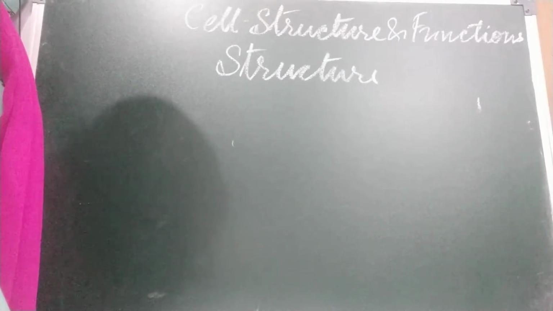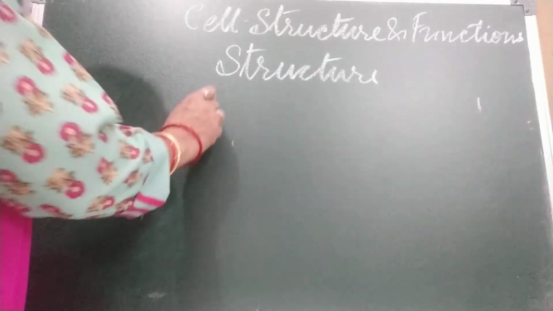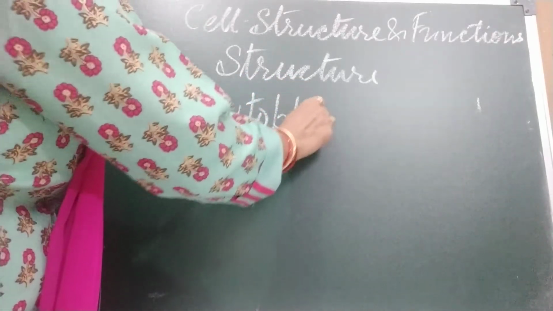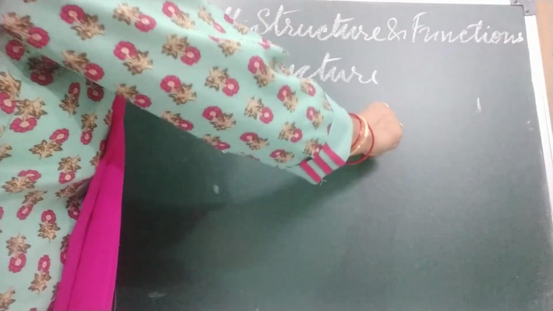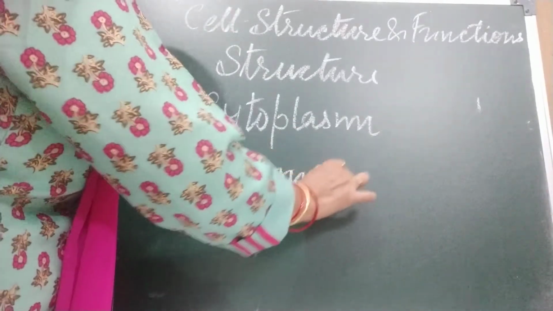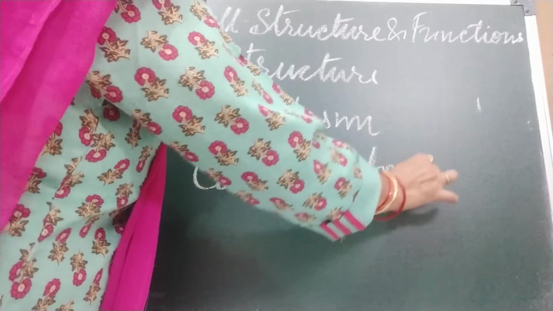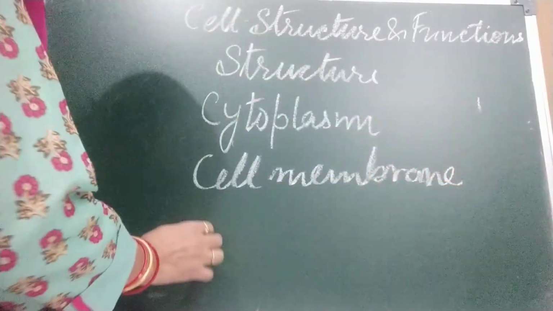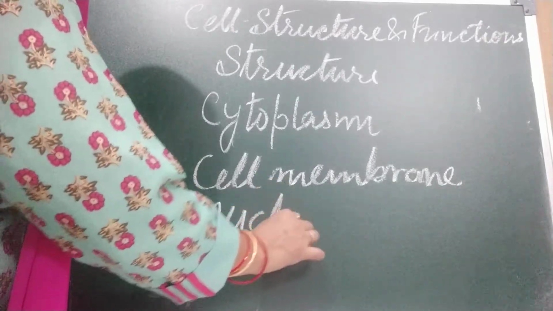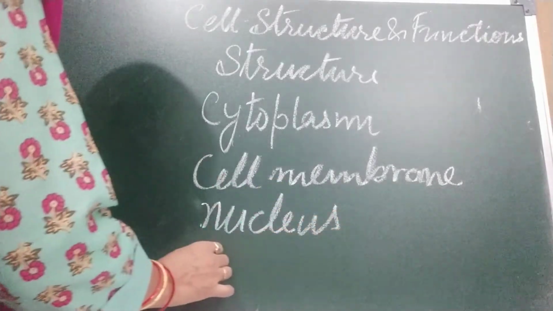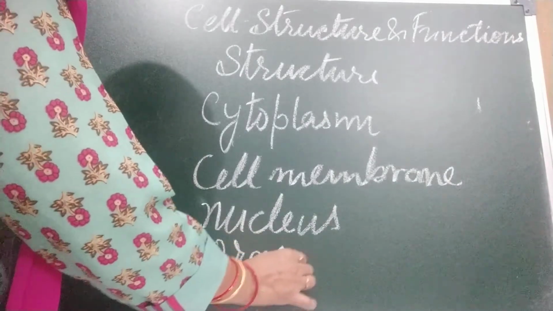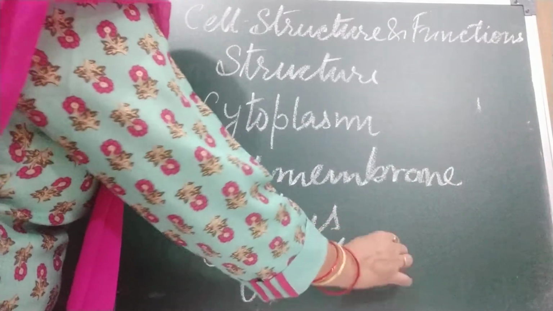The basic components of a cell are cytoplasm, cell membrane, nucleus, and organelles. These things are common in all cells. So we are going to discuss these things one by one.